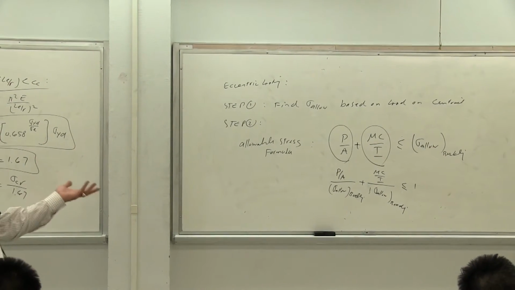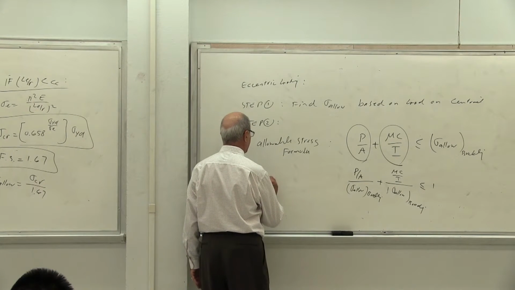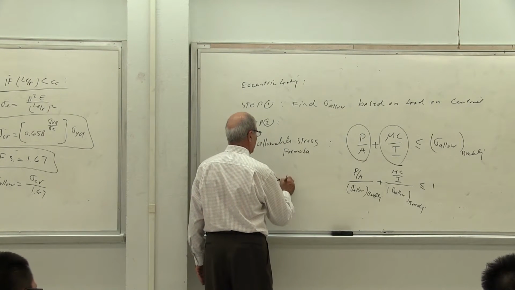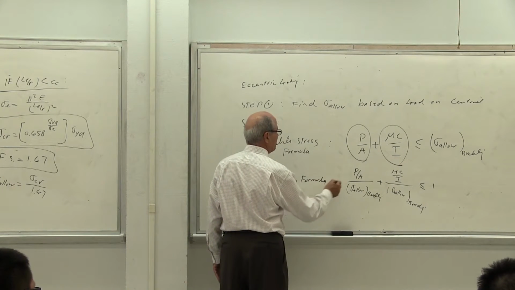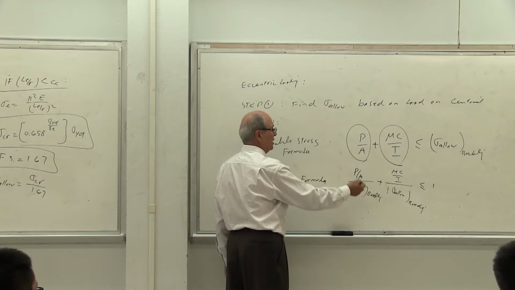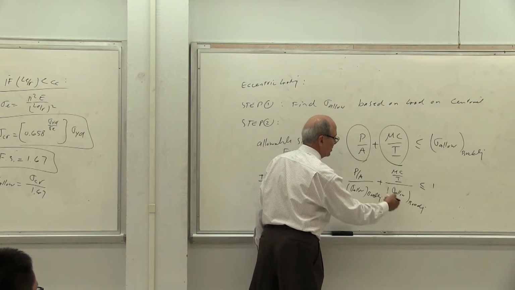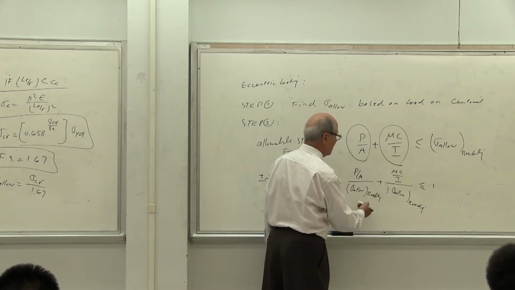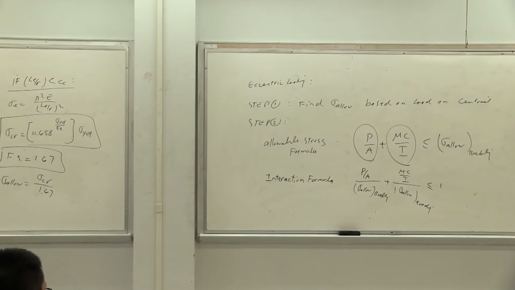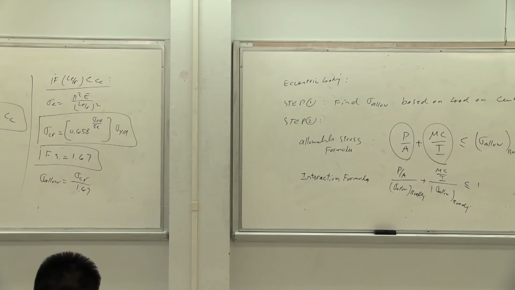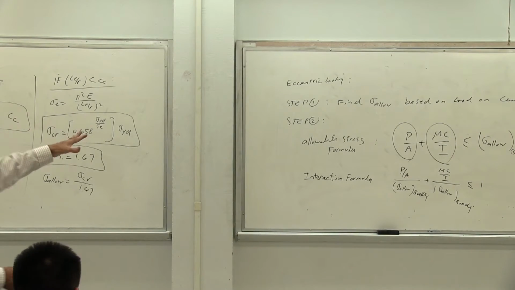So some people use this one, most people actually use this one. So this is called the interaction formula. So it means do not, actually it's reverse, do not interact this with that one. Separate this one, this is the stress, and this is sigma allowable. Usually sigma allowable bending is much larger than sigma allowable of buckling. Therefore, you get a little bit better result. It's less conservative. So that's the code. So still part 1 is the same, part 2 is a little changed.